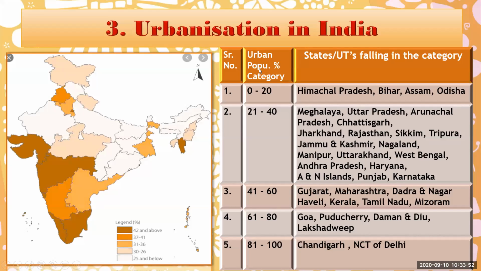First is the urban population percent category. 0 to 20% people living in the urban area. The states are Himachal Pradesh, Bihar, Assam, and Odisha.